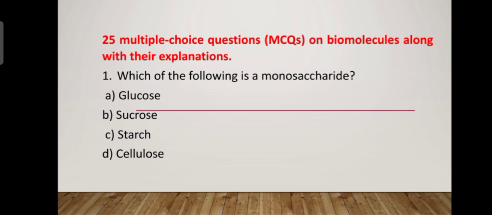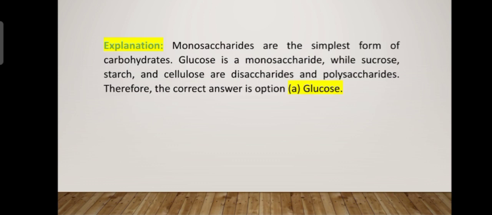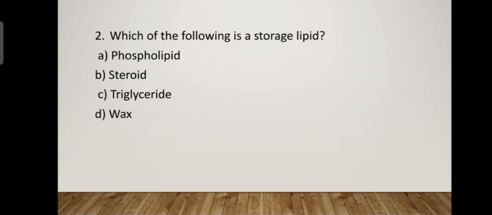The options are glucose, sucrose, starch and cellulose. The answer is glucose. Why? Glucose is a monosaccharide. What do you mean by monosaccharide? Monosaccharide means it is the simplest form of carbohydrates. Glucose is a monosaccharide in the given options, while sucrose is a disaccharide. Sucrose on hydrolysis gives glucose and fructose monosaccharide units, and starch and cellulose are polysaccharides. So the correct answer is option A, glucose.